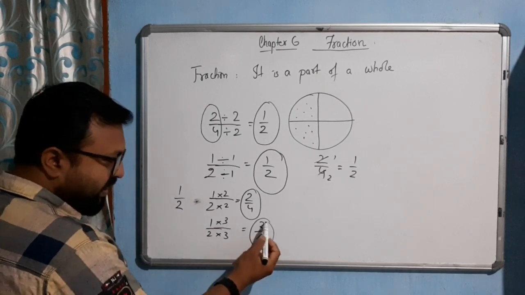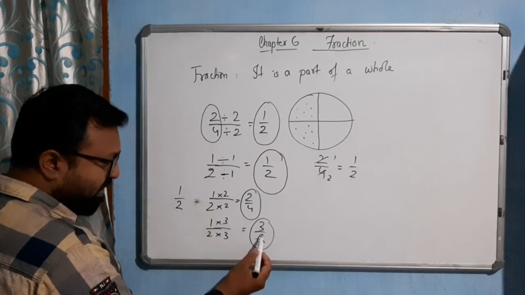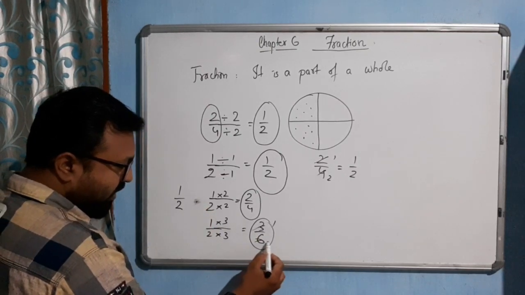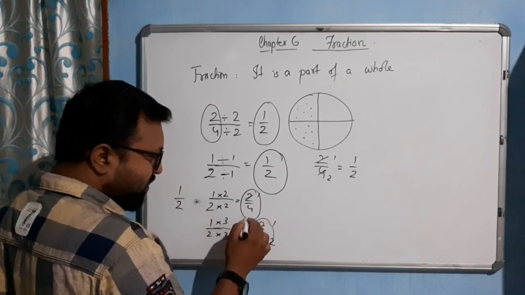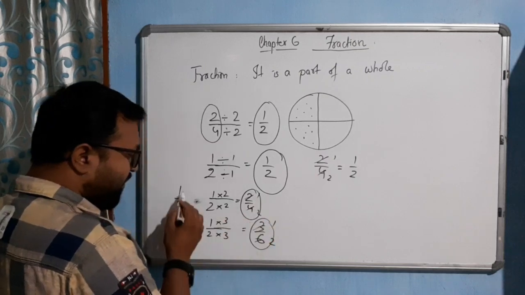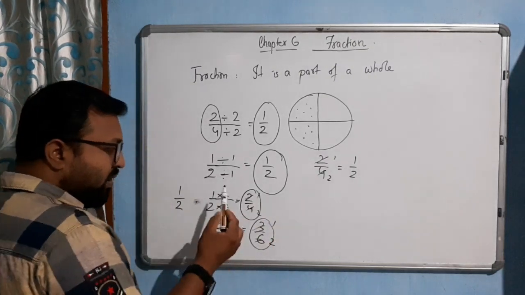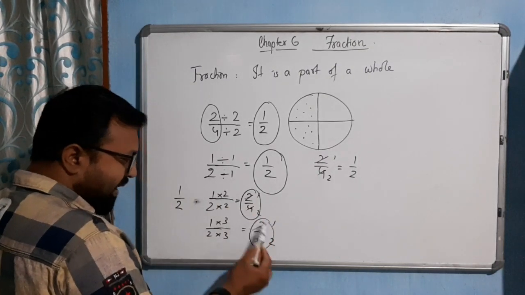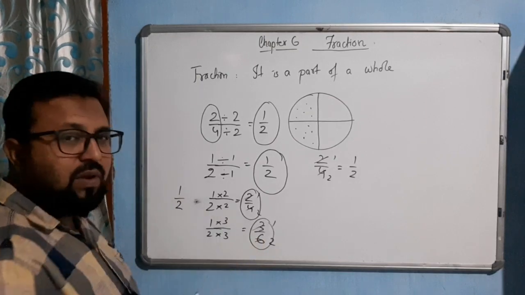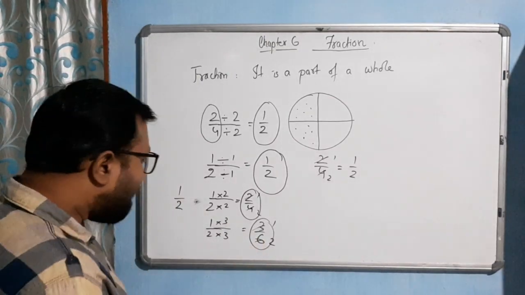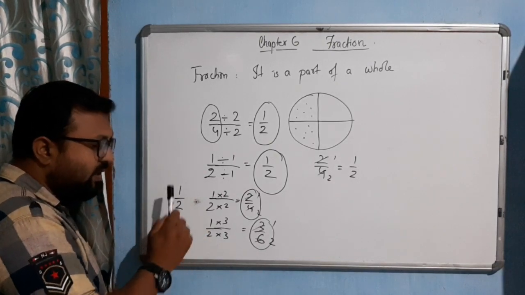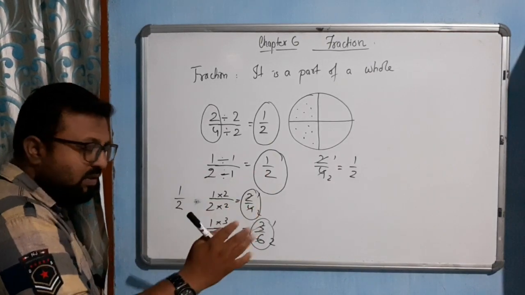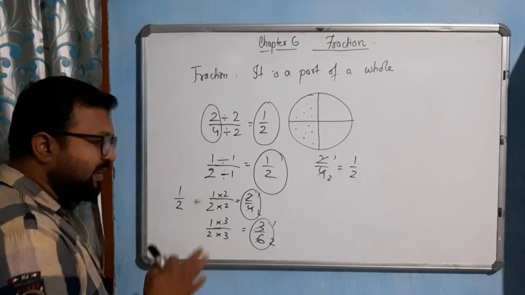Why? Because if we cancel it out, again we get 1 by 2. 3 1s are 3, 3 2s are 6, 1 by 2. Here also 2 1s are 2, 2 2s are 4, 1 by 2. So 2 by 4, 3 by 6, 1 by 2 are all equivalent fractions. And 1 by 2 is the simplest form, because we can't divide it further, it remains 1 by 2 itself.